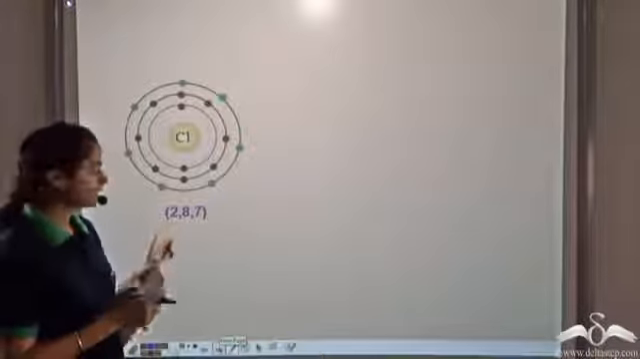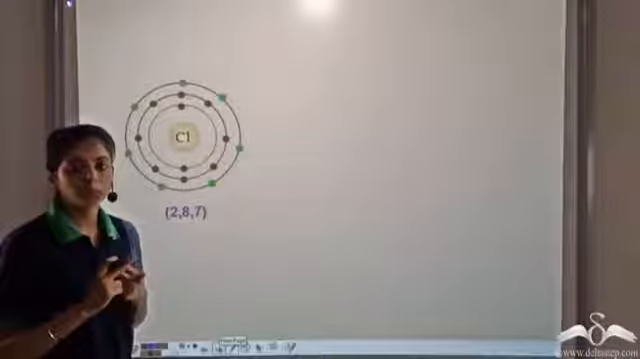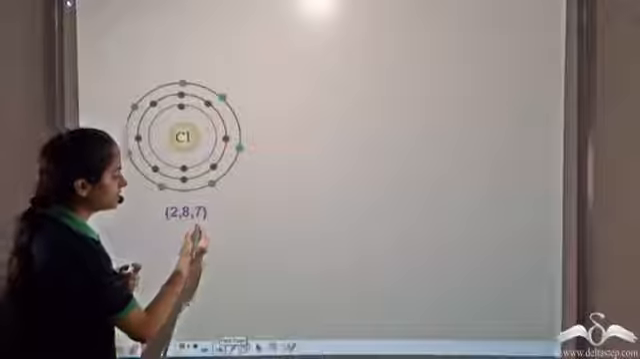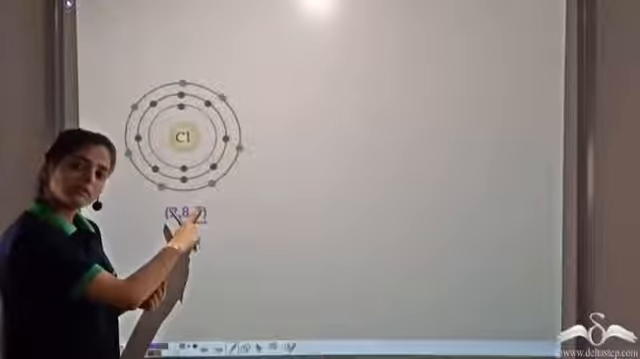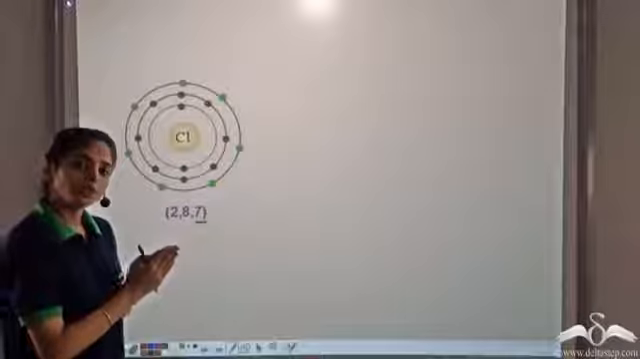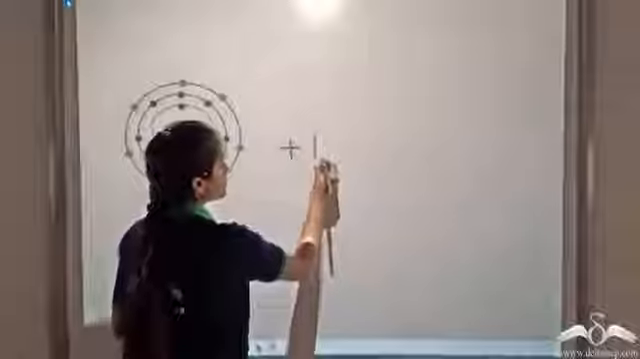Chlorine has an electronic configuration 2, 8, 7. Now in order to complete the octet, it gains 1 electron. It needs 8 electrons in the valence shell, so in order to complete the octet, it gains 1 electron.